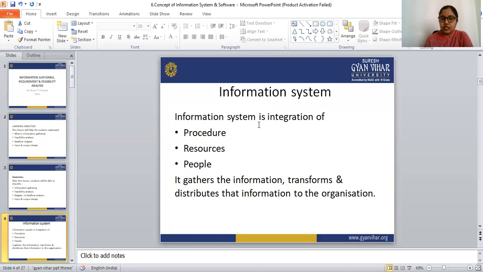This integration gathers the information, transforms it and distributes that information to the organization.